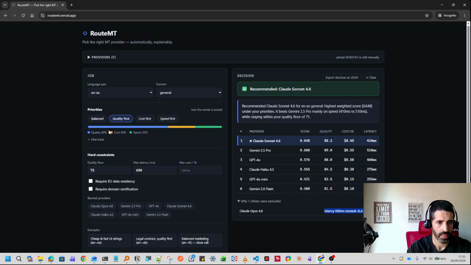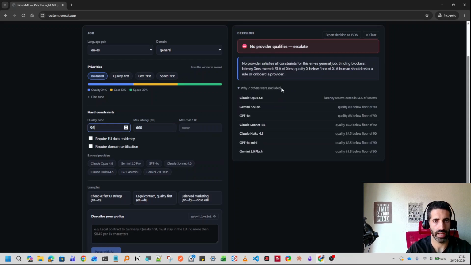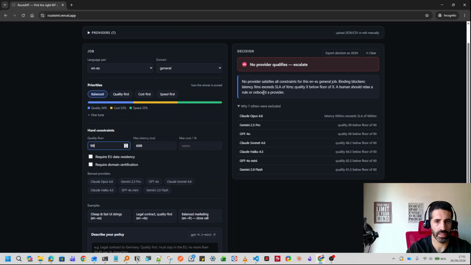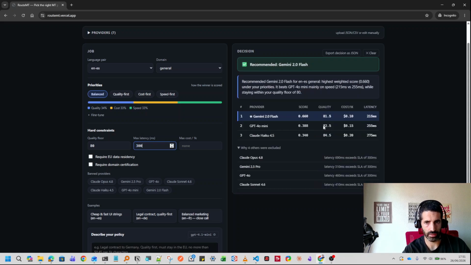Apart from the priorities, we can set some hard constraints that should be met. For example, quality 90, and we see here that we don't have any providers qualifying, so we need human intervention to decide. If we select 80, we have several of them. If we restrict the latency more, like 300, for example, we have fewer providers available.